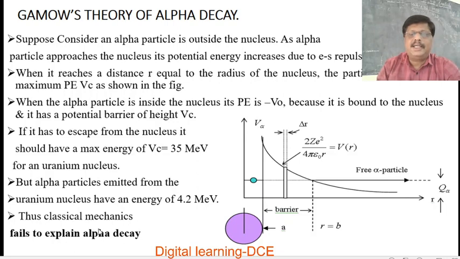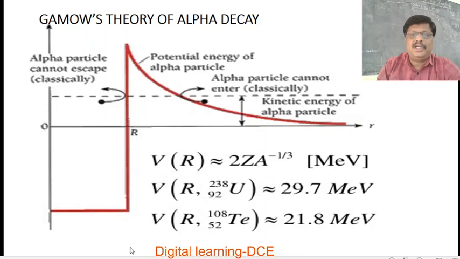Thus, classical mechanics fails to explain alpha decay.